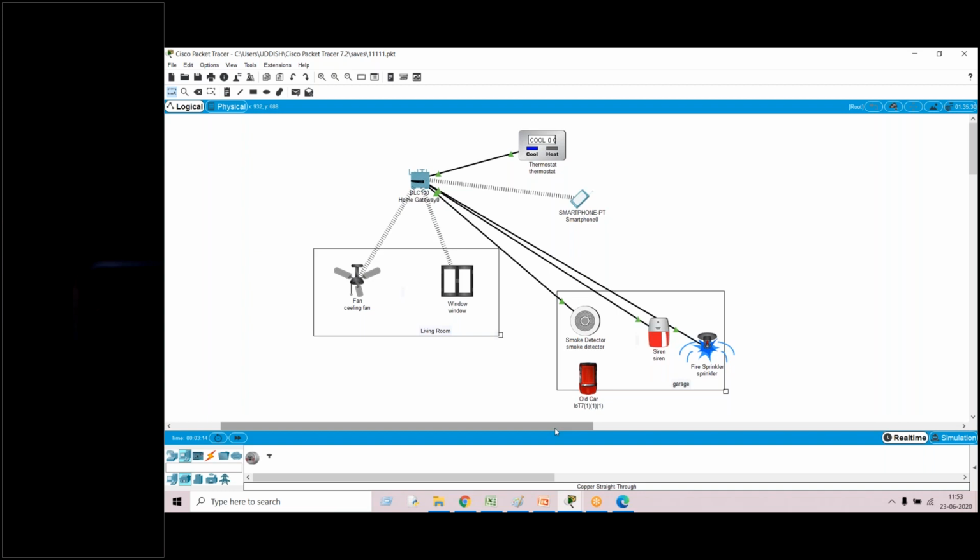In the second session I'll tell you how to use a microcontroller to control devices automatically, and tomorrow we'll see cloud concepts, how to store this data onto the cloud, and how to control from the cloud.